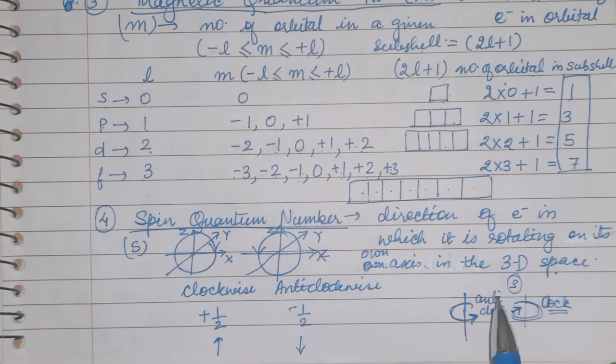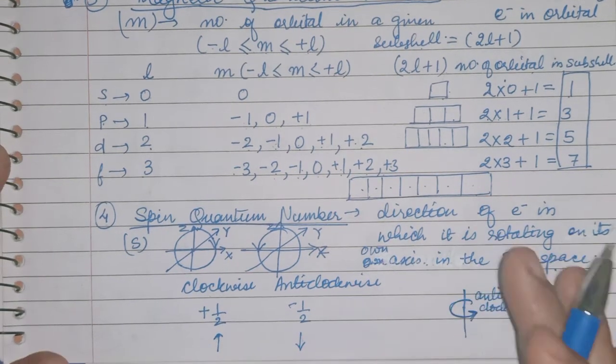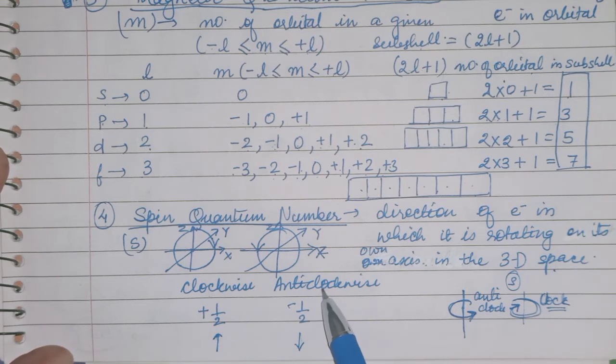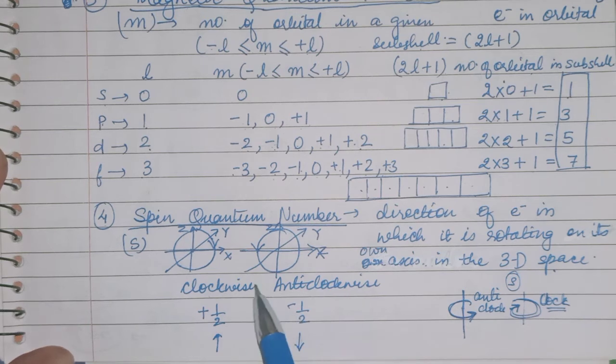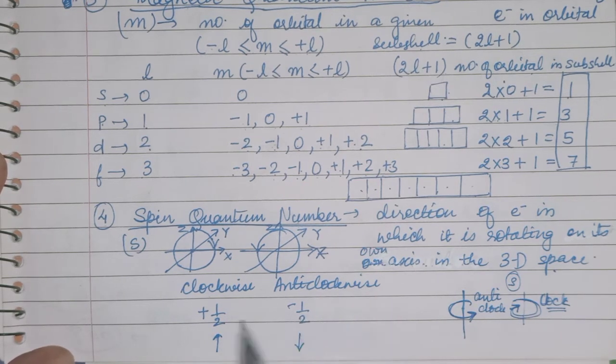Children, here I want to clear one thing: this +½ and -½ value is not defined, that plus is always clockwise and minus is always anti-clockwise. You can take any number as clockwise or anti-clockwise. Suppose I have written +½ for clockwise, you can write +½ for anti-clockwise or -½ for clockwise.